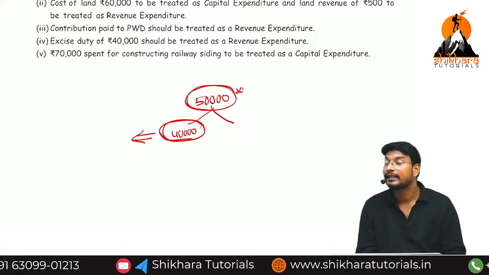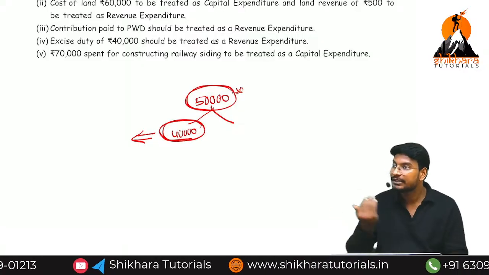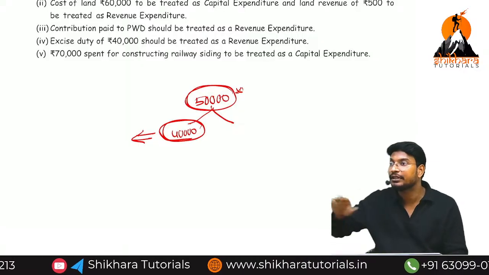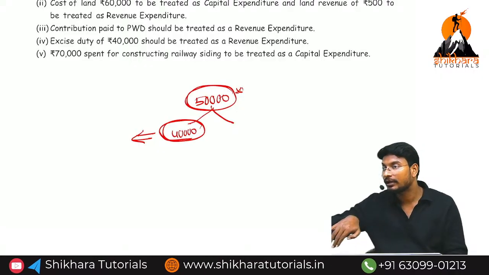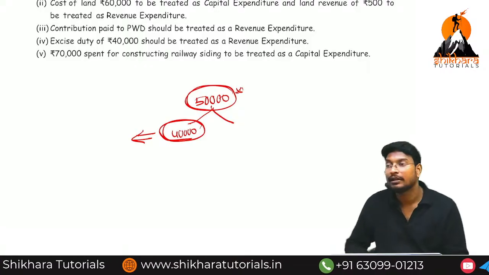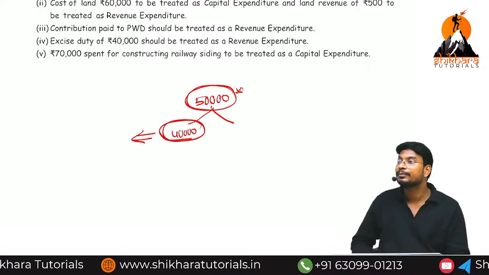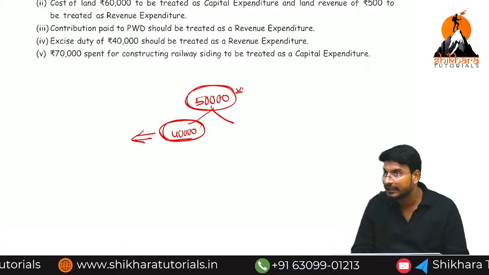Why, sir? At the time of repayment we can pay only 40,000. Even though we have received 50,000, how much amount do we need to repay? Only 40,000. The remaining 10,000 we need not repay. That means it is called profit or loss? Profit. Which type of profit? Capital profit. Are you getting the point?